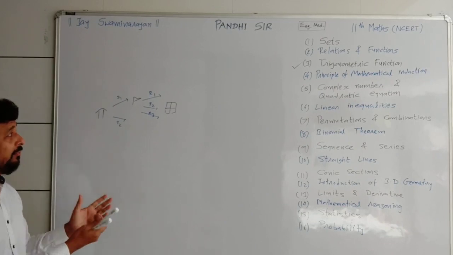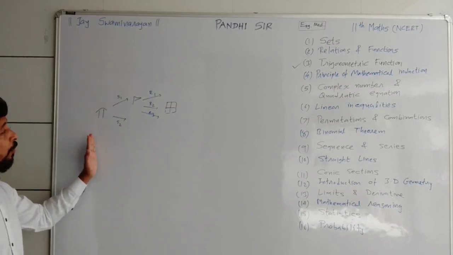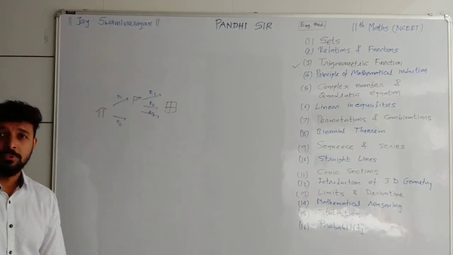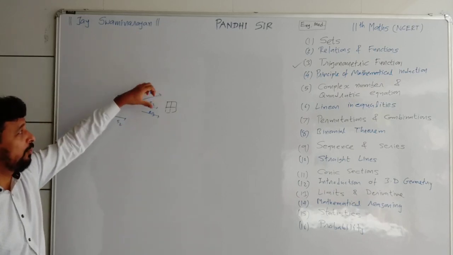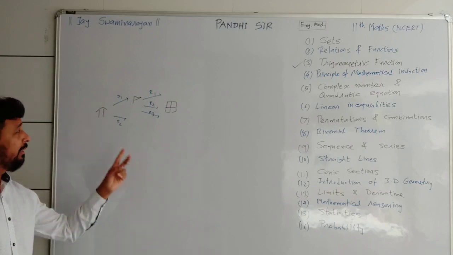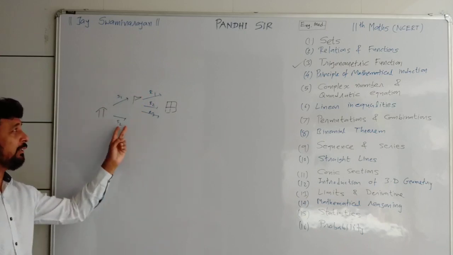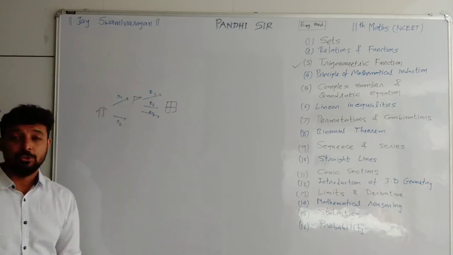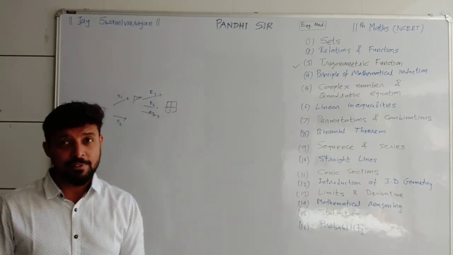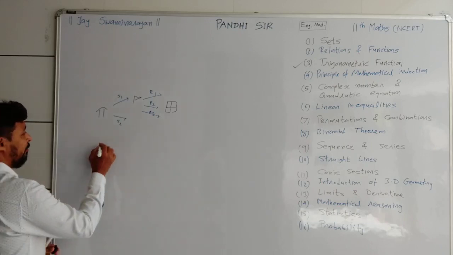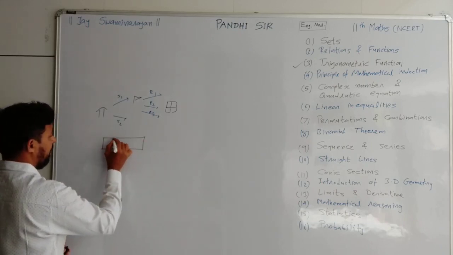Then how many possible ways are there to go from home to school? Someone selects S1 R1, someone S1 R2, someone S1 R3, S2 R1, S2 R2, S2 R3. Right now it is an easy example to discuss, but a few examples are a little bit different from this. Suppose you have three different blocks.